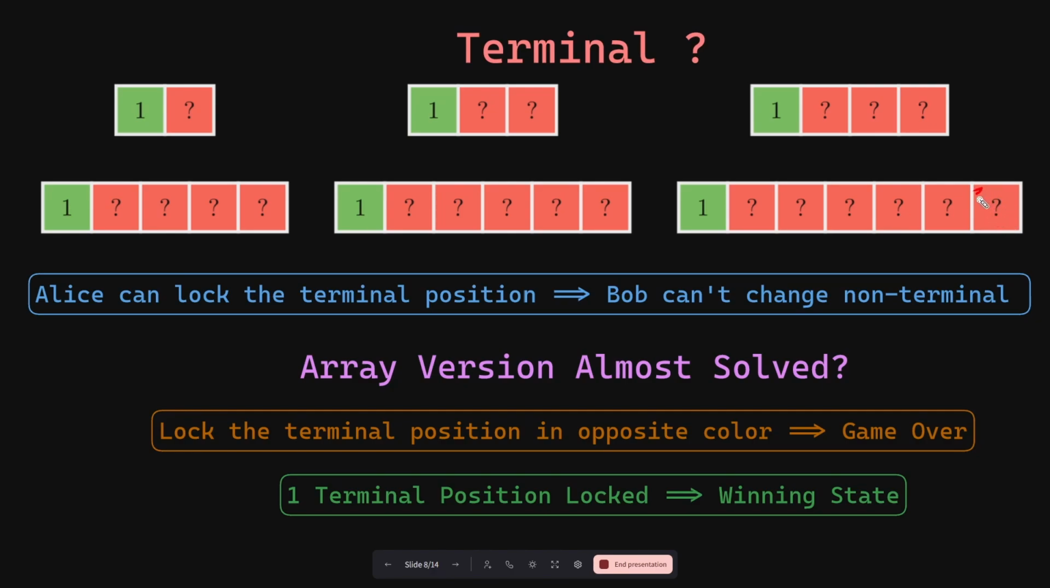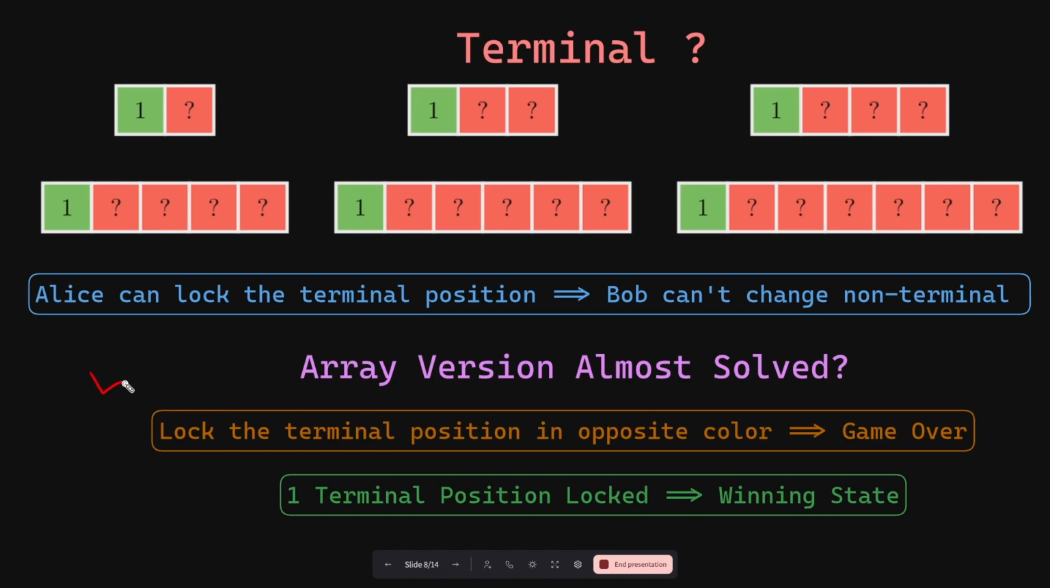If they want to lock it down to blue, it will be forever locked down to blue, no matter what the second player does with the non-terminal elements. So this is a winning position for the first player. They can do whatever they want with it. And of course the optimal move is to lock it down to blue and win immediately. So now we have almost solved the array version of the problem.